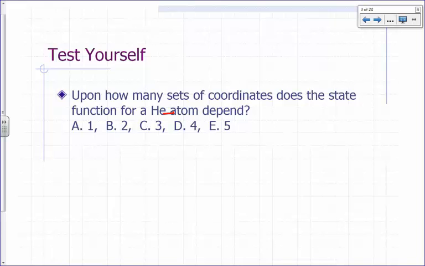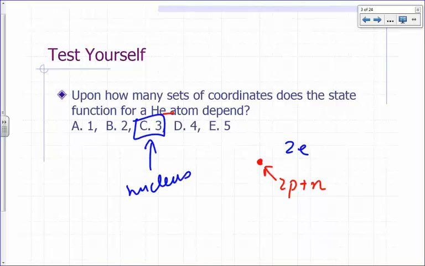A helium atom has a nucleus of 2 protons plus neutrons, which can vary depending on what isotope you're dealing with. And that's counted as one particle. How many electrons does our helium atom have? 2 electrons. So how many particles do we have? 3 particles: the nucleus plus 2 electrons. So it will depend on 3 sets of coordinates.